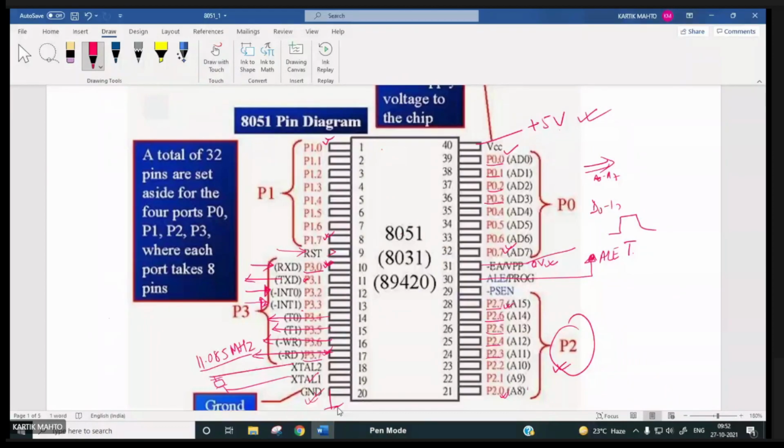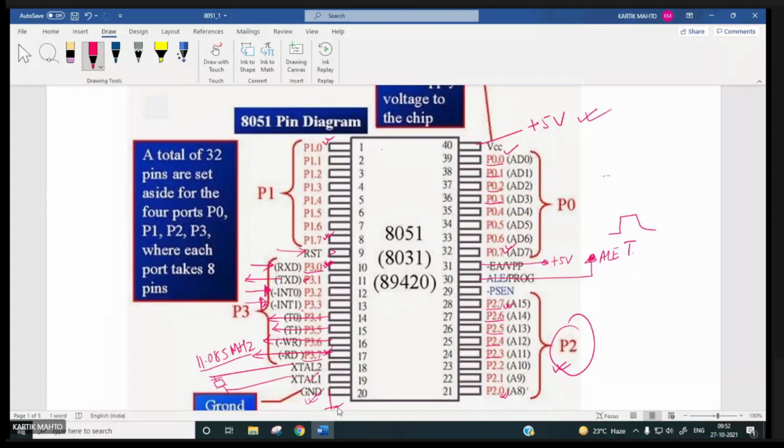Next, when this one is connected to +5, the microcontroller will execute its instructions from internal memory.